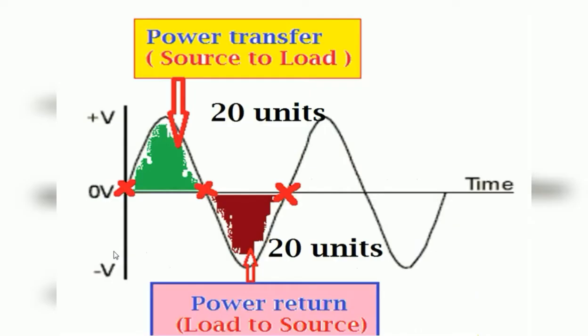And now let us see. So this is the AC sine waveform. This is the alternating waveform. During the positive half cycle of the AC supply, the power is transferred from the generating station to the load. That is, normally 20 units will be sent from the generating station to the load. And during the negative half cycle of this AC supply, if the load is highly inductive, the power is again returned to the generating station. That is, all the received power, this 20 units will be returned back to the source because of the high inductive nature of the load used by the consumer.